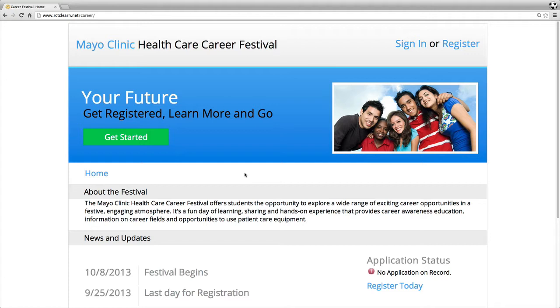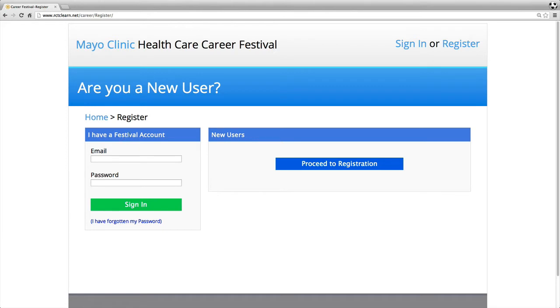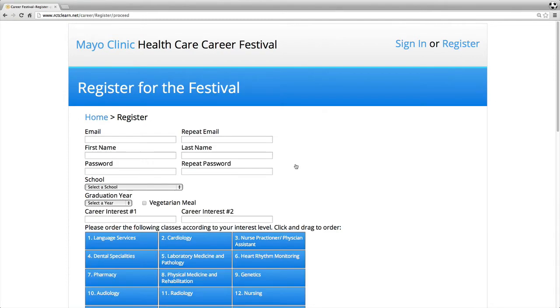So just simply direct your students to rctclearn.net/career, and all they need to do is click on Get Started. This screen shows that as a returning student, the student can return and modify their application at a future time. But all the student needs to do is click on Proceed to Registration.